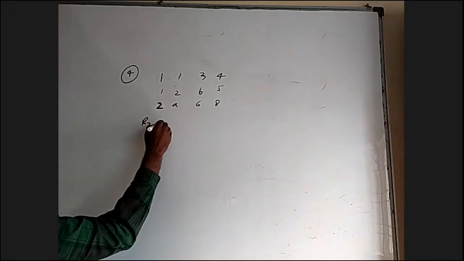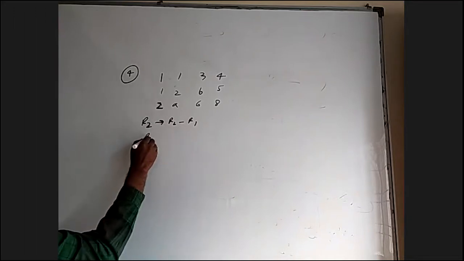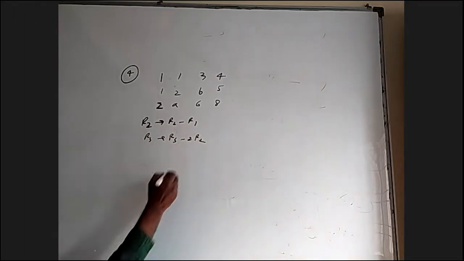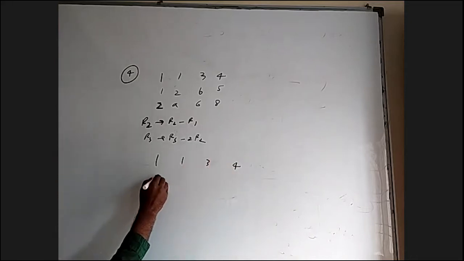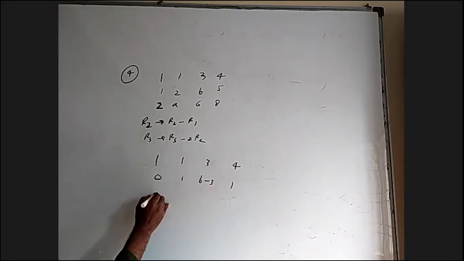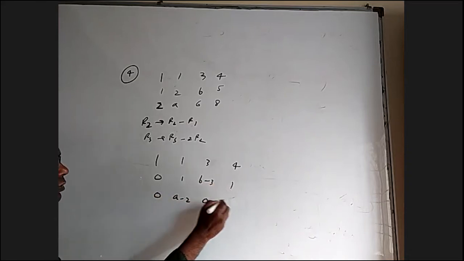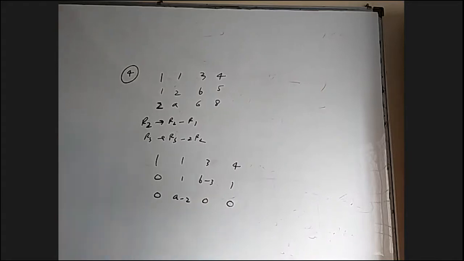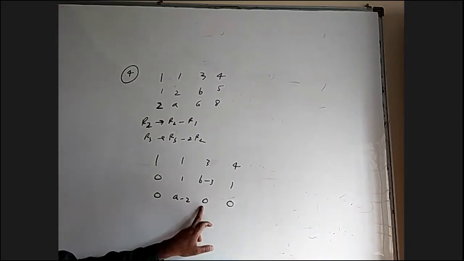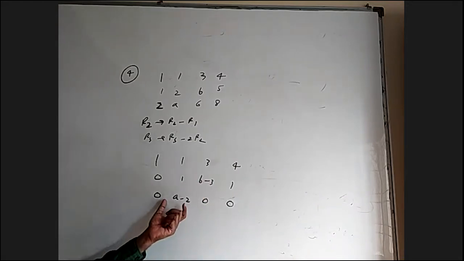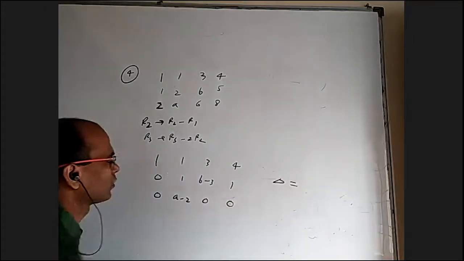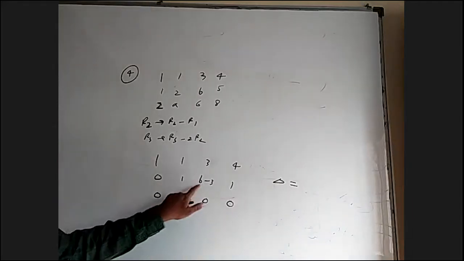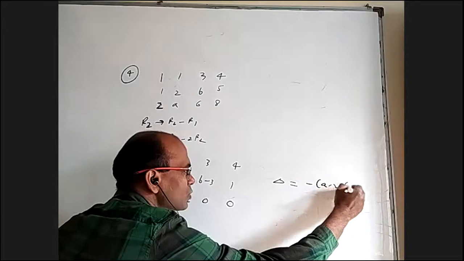R2, I want to write R2 minus R1. R3, I want to write R3 minus 2R2. 1, 1, 3, 4. This is 0, 1, B minus 3, 1. This is 0, A minus 2, 0, 0. This is slightly different from the previous type of questions, because many times you'll get 0 here. Here 0, non-zero, non-zero, 0, both 0 cases will come. But here we got it. But it's okay, not a problem. Now I can find delta of this easily. Delta equal to 1 into this is 0 minus of A minus 2 into B minus 3.